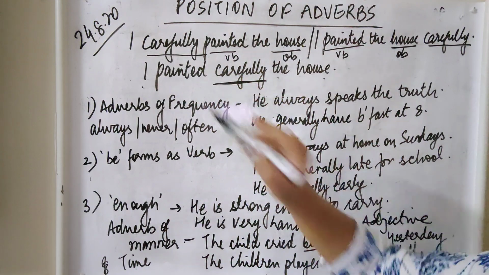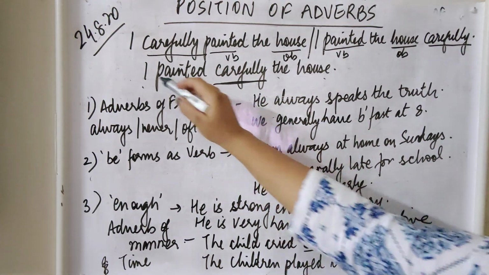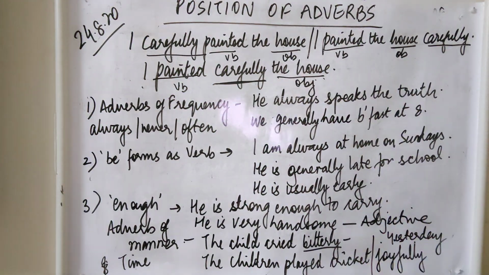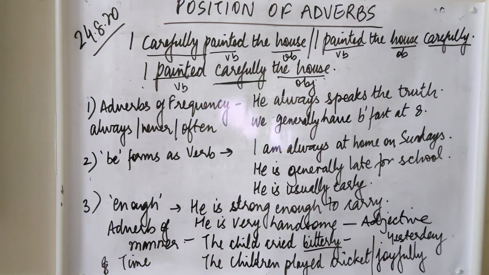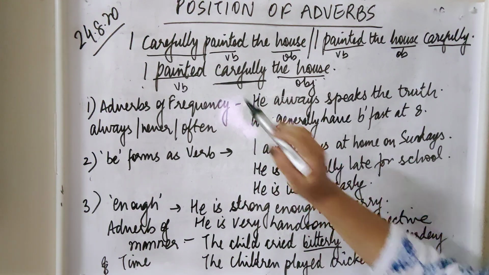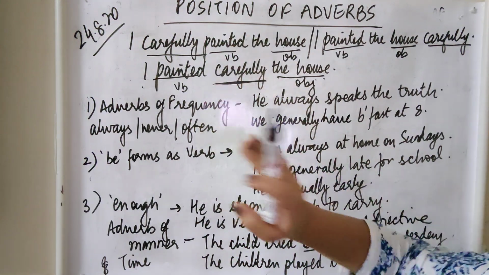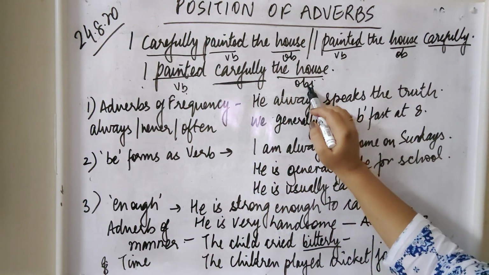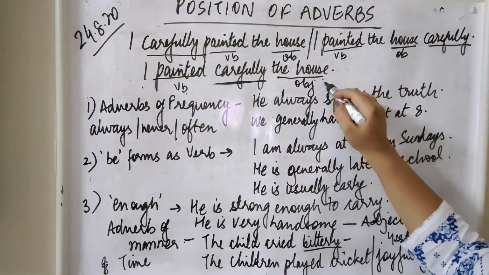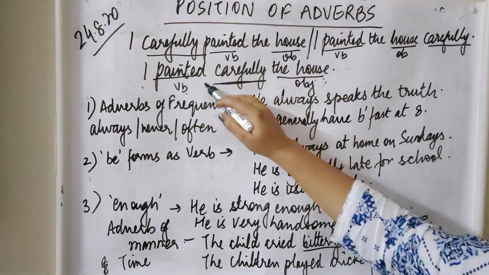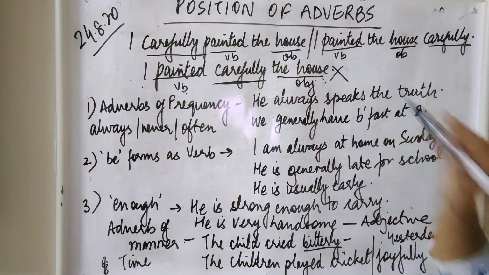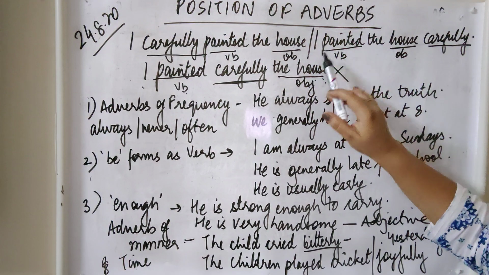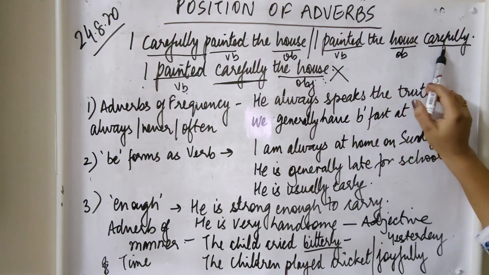Here I have placed the adverb between the verb and the object, which is wrong. So all I mean to explain with this example is that whenever we use an adverb, we will never place it between the verb and the object. "I painted carefully the house" does not make appropriate sense. Either you say, "I carefully painted the house," or you say, "I painted the house carefully."